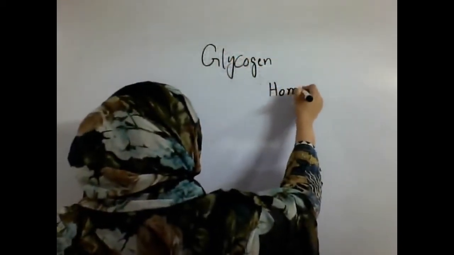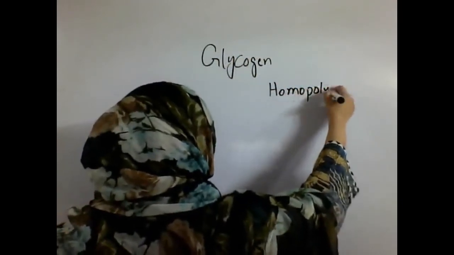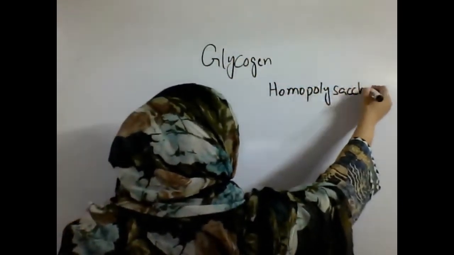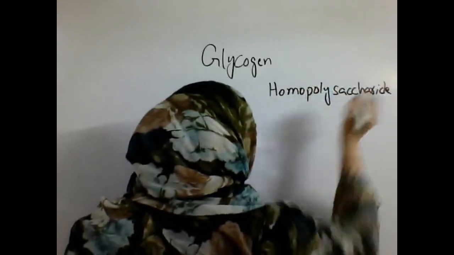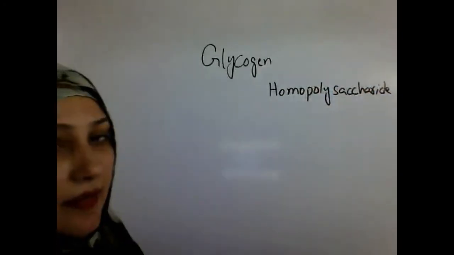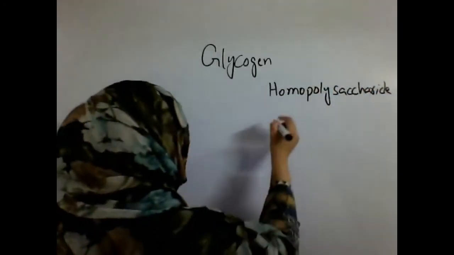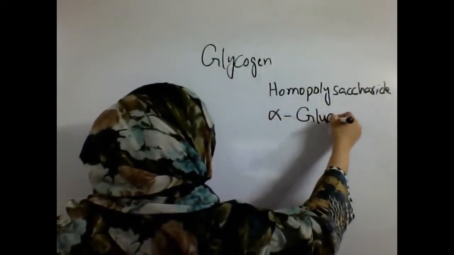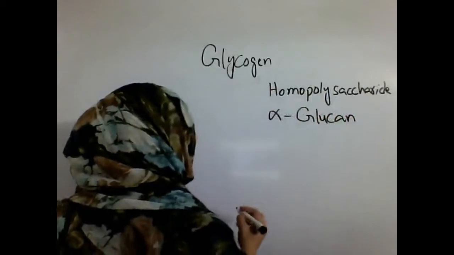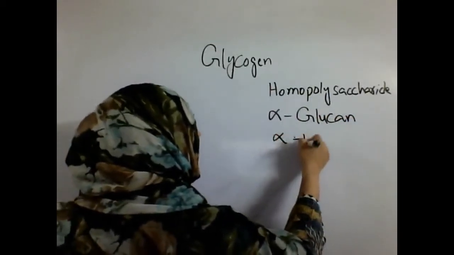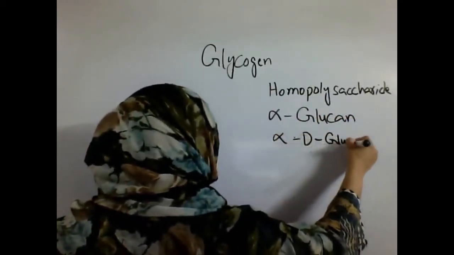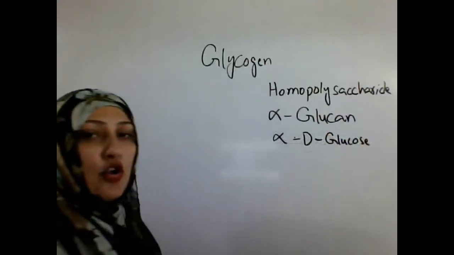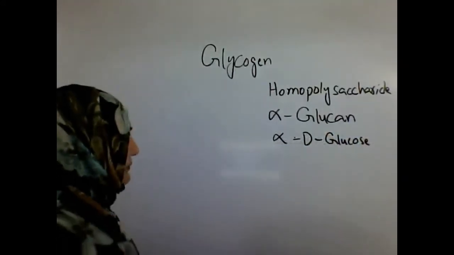Glycogen is a homopolysaccharide, a very important molecule. It is an alpha glucan, so it contains alpha D glucose as its monomeric units.